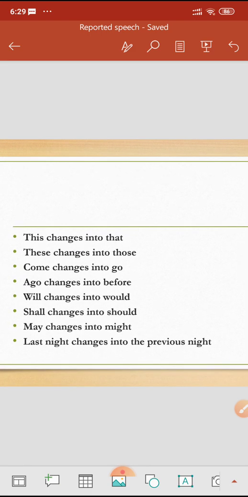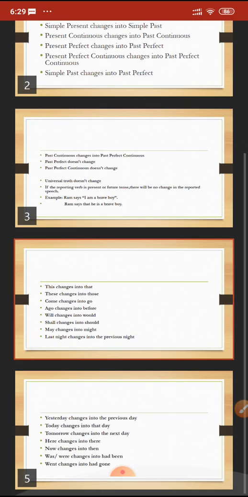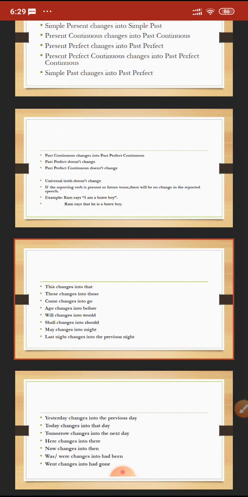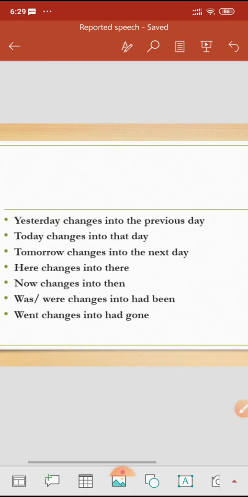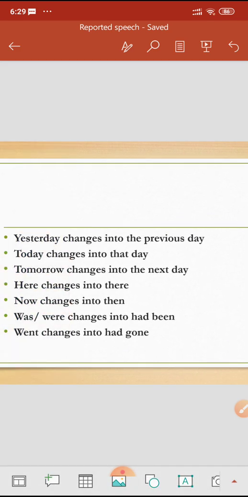This changes into that, these changes into those, come changes into go, ago changes into before, will changes into would, shall changes into should, may changes into might, last night changes into the previous night, yesterday changes into the previous day, today changes into that day, tomorrow changes into the next day, here changes into there, now changes into then.